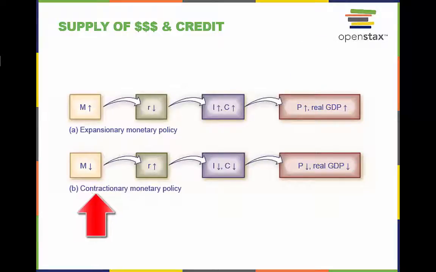On the bottom, in contractionary monetary policy, the central bank causes the supply of money and credit in the economy to decrease, which raises the interest rate, discouraging borrowing for investing and consumption, and shifting aggregate demand left. The result is a lower price level and, at least in the short run, lower real GDP.